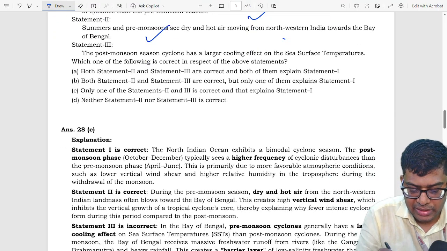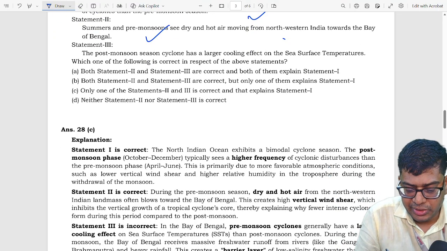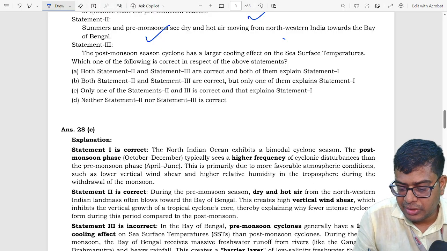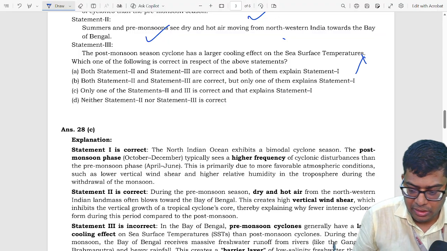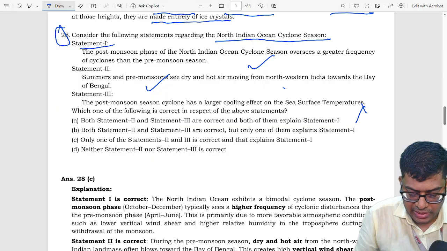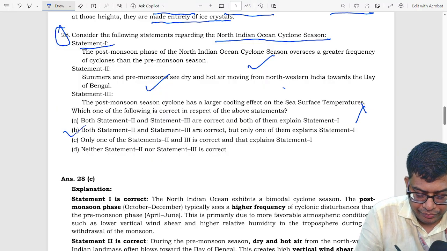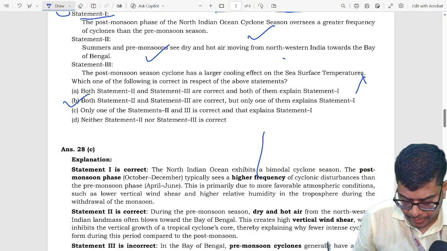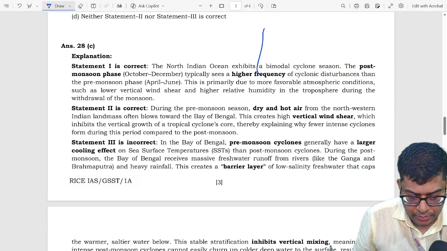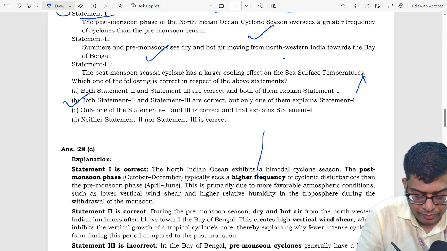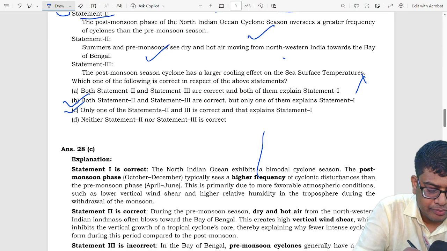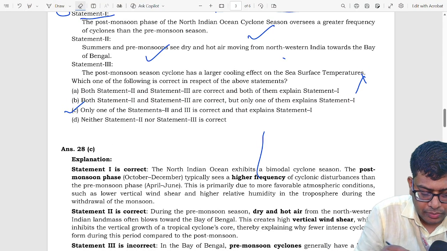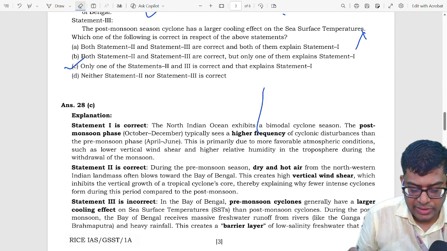And third statement says post-monsoon season cyclone have larger cooling effect of the sea surface temperature. This statement is incorrect. So our correct answer is C. So let's move towards explanation.